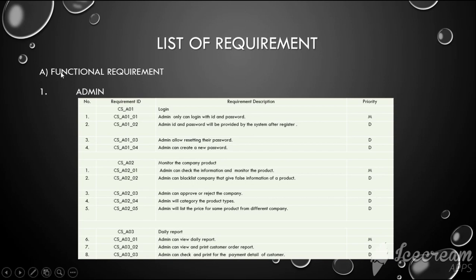First is for the actor admin. So for admin, the requirements are login, monitor the company product, and daily report. So these are the functions of login, monitor, and daily report.